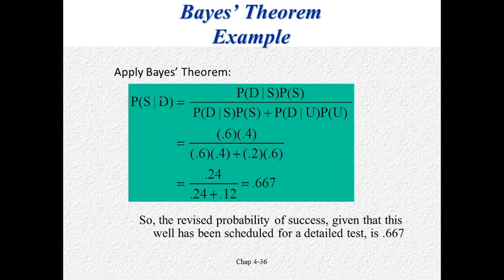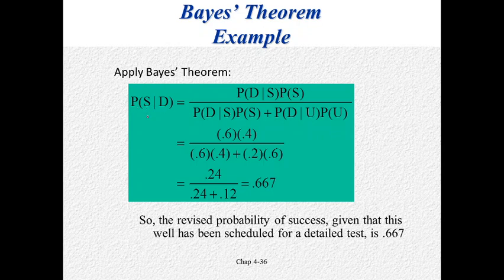Just apply the Bayes theorem. This is actually partitioning the sample space as we had in the introductory class of probability. Just go through the probability basics, conditional probability theorem and all. The sample space has been partitioned into these two, that is successful well and unsuccessful well. And here you can see, given that the well is scheduled for detailed test, what is the probability that this is a successful well?